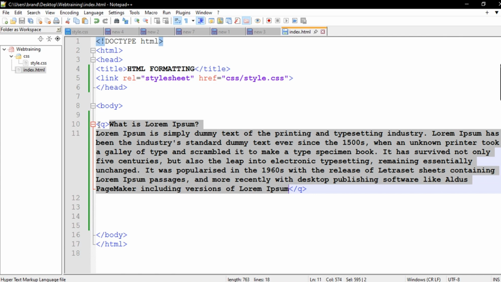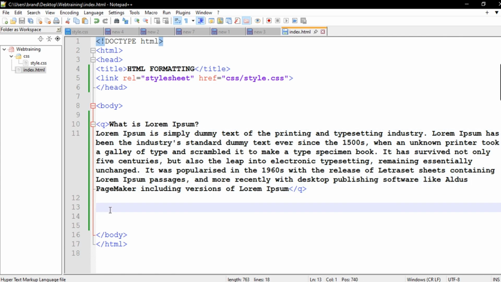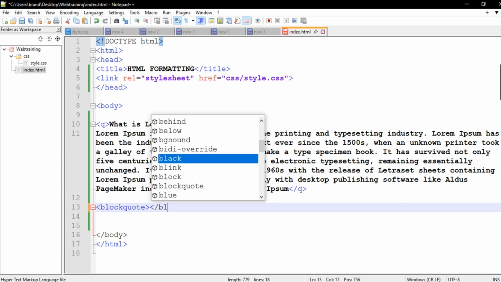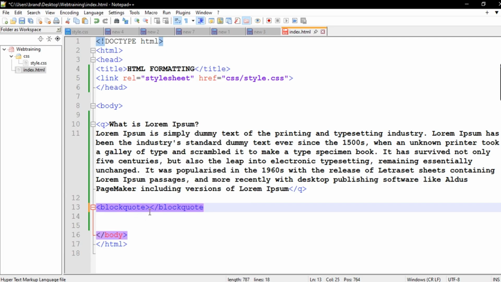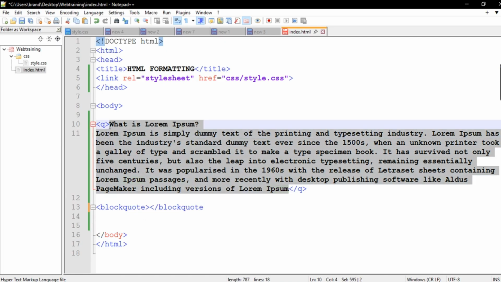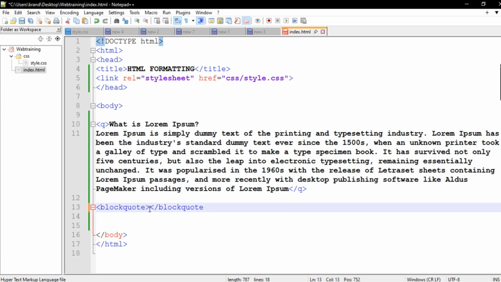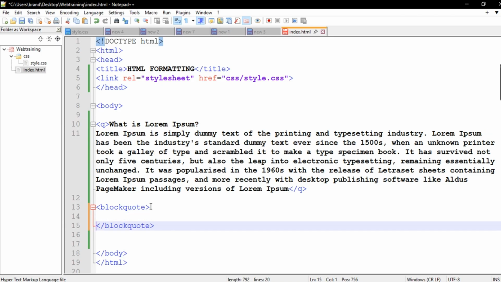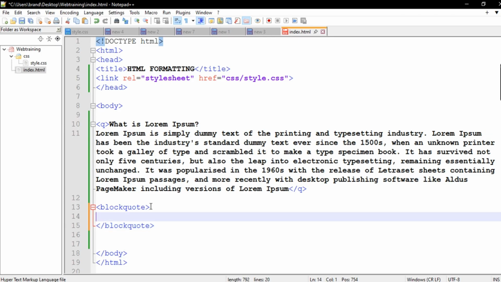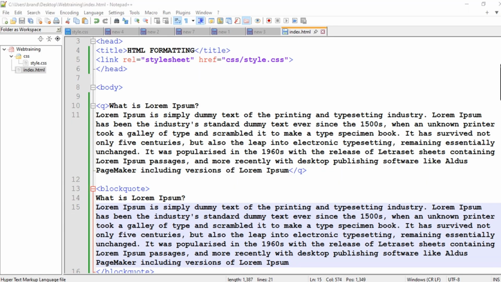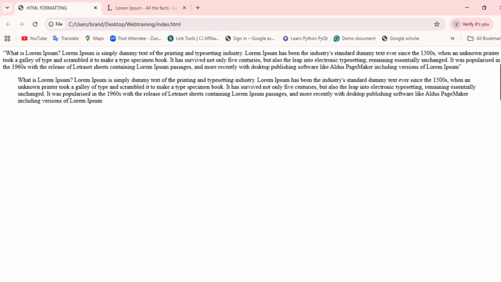So we also have a block. Let's use Blockquote. You can come here and open a tag, Blockquote. I will close the Blockquote just like this. Now I'm going to paste this text inside this Blockquote. Mind you, I have to close here. Alright, paste this code here. If I do, look at what happened. I'm going to save. If I refresh this page, you see, as the name implies, block quotes.